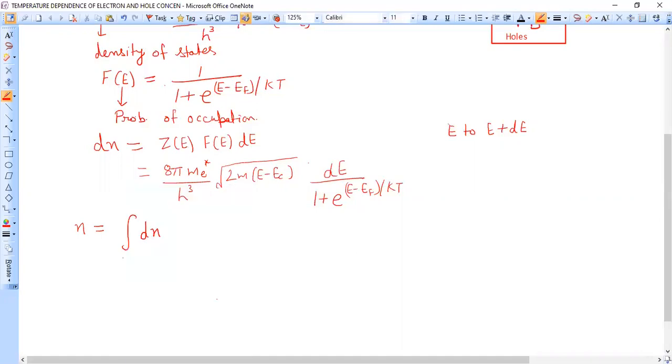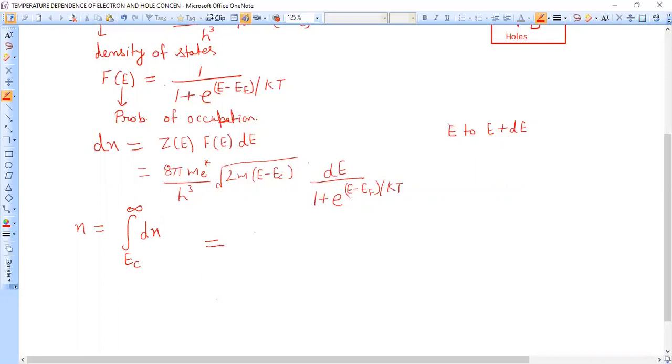Since we are finding the density of electrons in the conduction band, what would be the energy of electrons in the conduction band? The variation of energy of electrons in the conduction band is from Ec to infinity. The lowermost level of the conduction band has energy Ec, and the uppermost level has energy infinity. So the limits of energy will be from Ec to infinity.